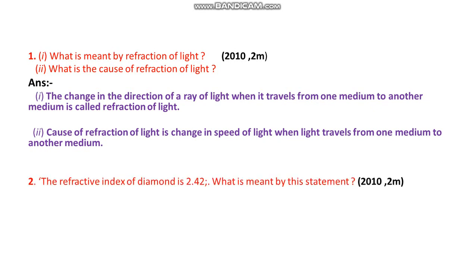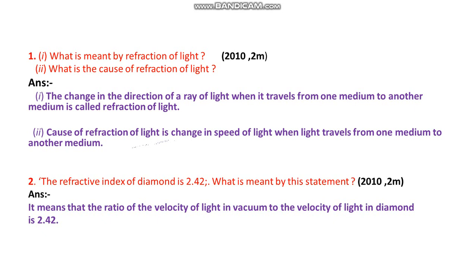The refractive index of diamond is 2.42. What is meant by this statement? Yes, for this, recall the refractive index definition. It says that the refractive index of second medium with respect to first medium is the ratio of speed of light in medium 1 to the speed of light in medium 2. Here the first medium we are taking as air. So it means that the ratio of velocity of light in vacuum, or we can write air, to the velocity of light in diamond is 2.42.